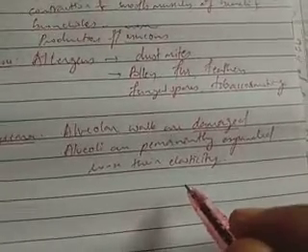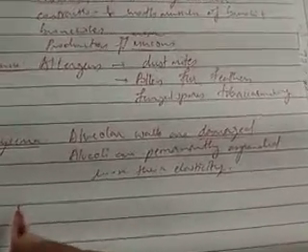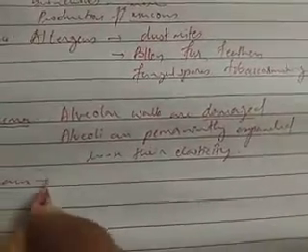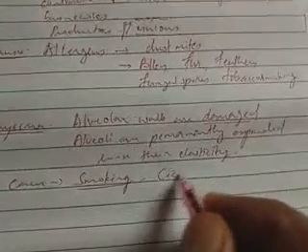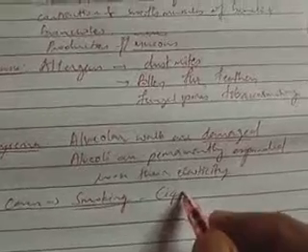This is due to smoking. It leads to a decreased surface area, and the major cause for this is smoking, smoking tobacco, things like cigarettes and bidis.